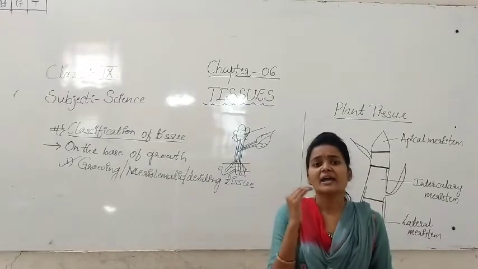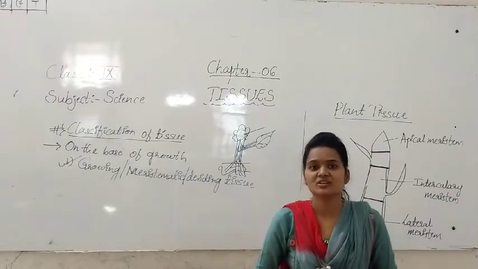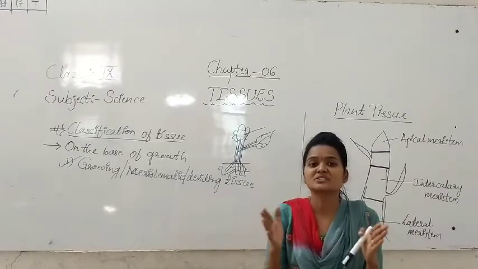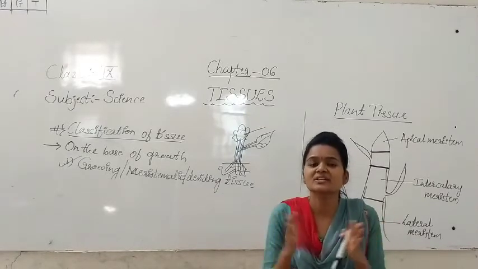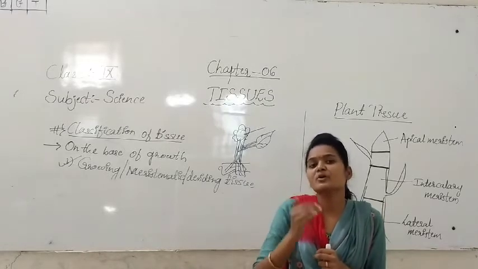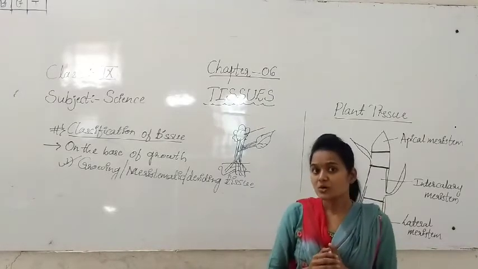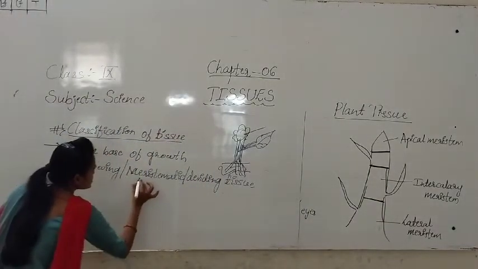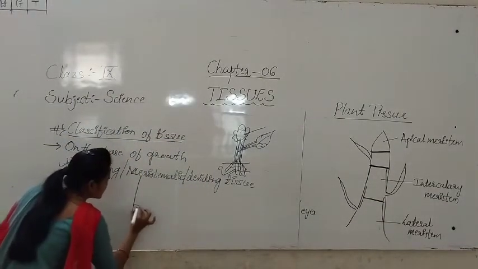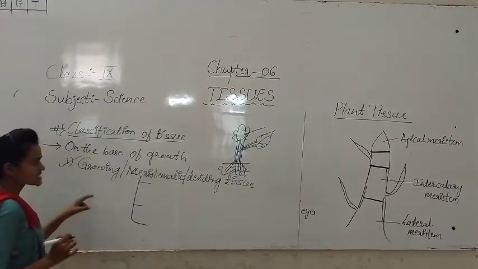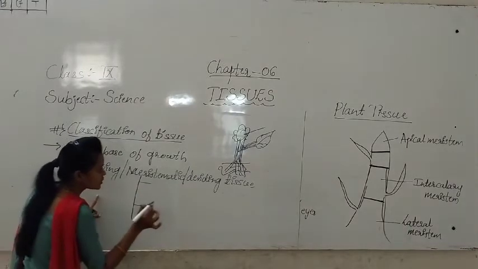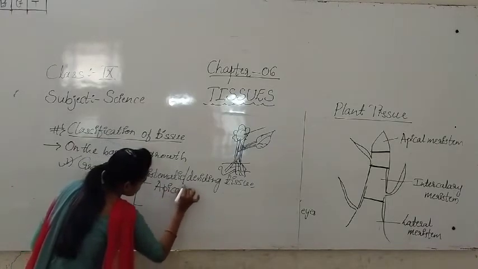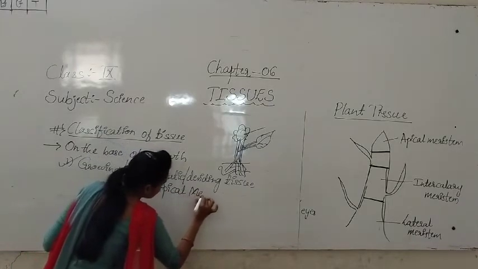Meristematic tissue, on the basis of division and the region where it is present, will be classified into three types. Which are those? The first is the apical meristem.